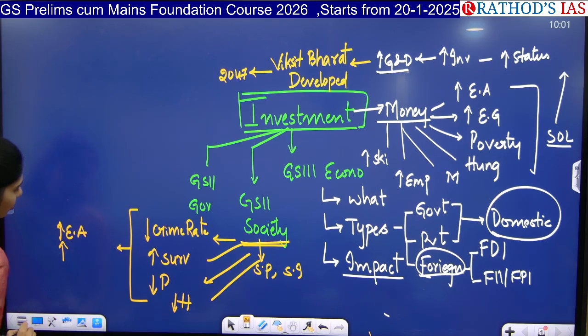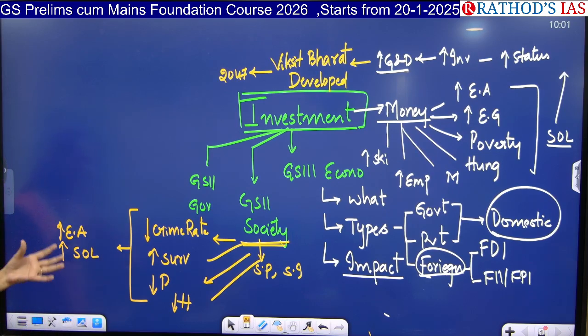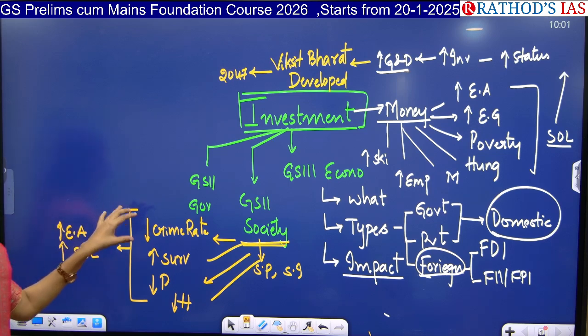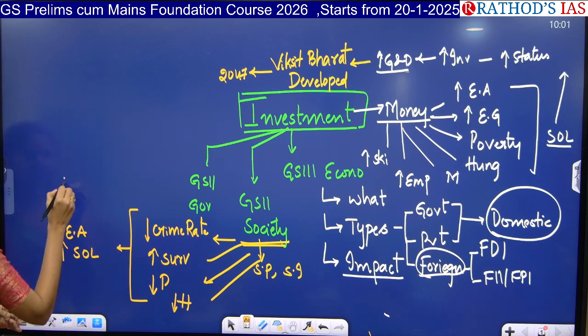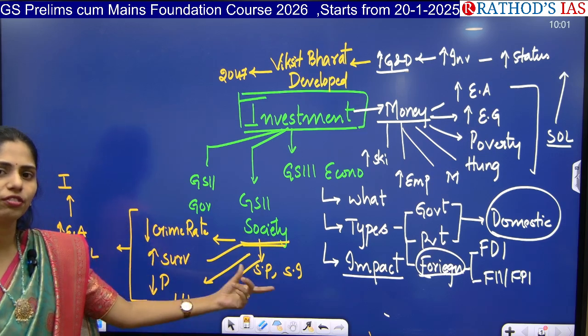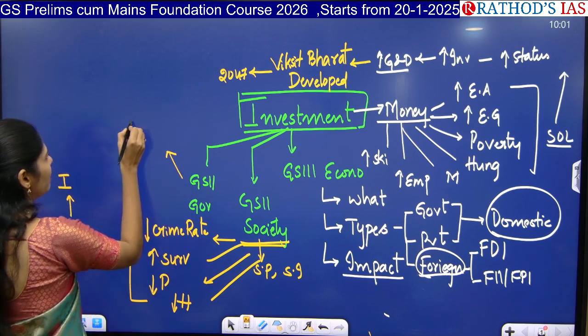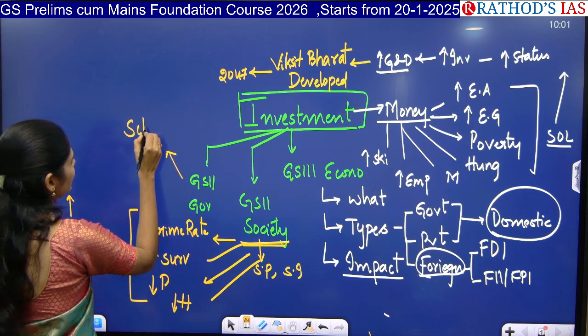That means we have to increase the standard of living of people. Whenever we increase it, obviously we can decrease the crime rate in our country. So for all these things, investment is very important. We can connect investment from the society point of view in this way. And the next one is governance. In governance, you will be studying about schemes.